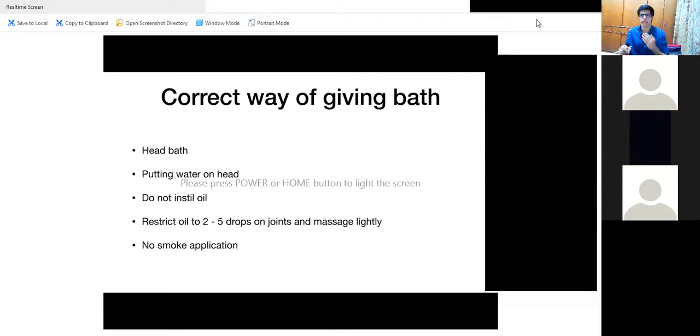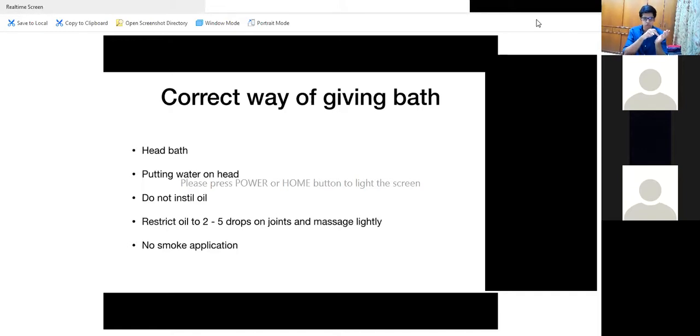But when they go home, they have their mother-in-law, their mother, their father-in-law, who tell them, we have used the same oil for you and today you are healthy. So use it for your child also. So just for their happiness, and to satisfy the ego of those who want to put oil, put 2 to 5 drops of oil.